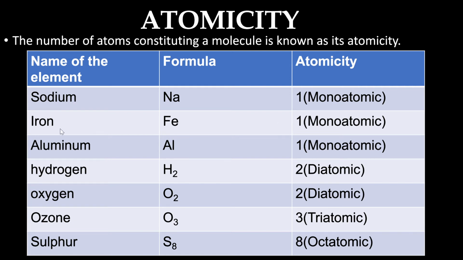Similarly, iron, aluminium are monoatomic, which contain one atom each. Hydrogen is diatomic because it contains 2 atoms of hydrogen. Oxygen has 2 atoms, so it is diatomic. Ozone has 3 atoms of oxygen, hence it is triatomic. And then sulfur has 8 atoms, so it is octaatomic.